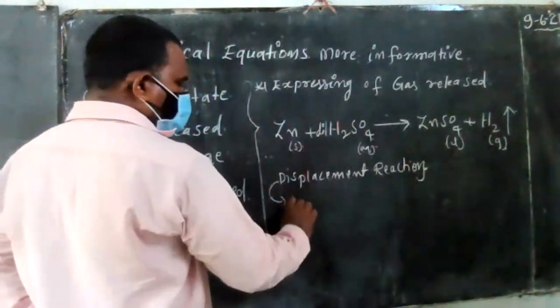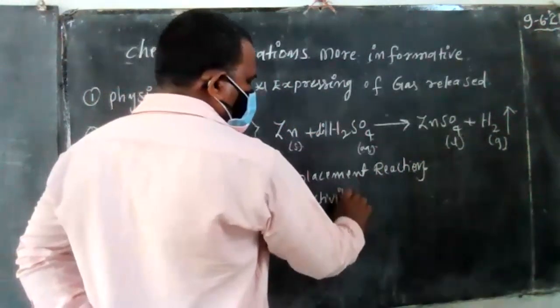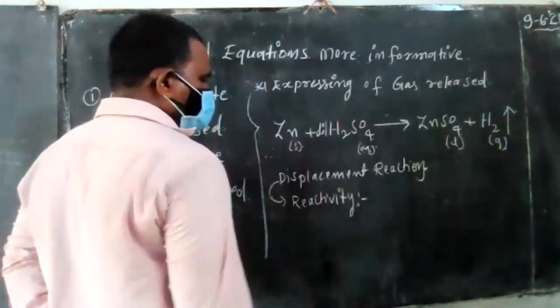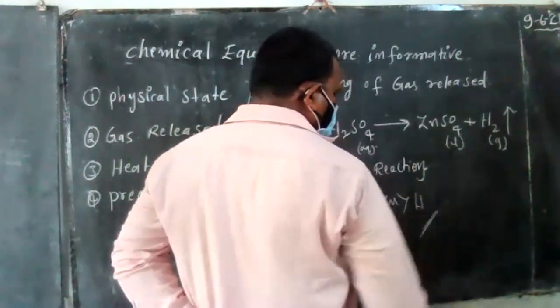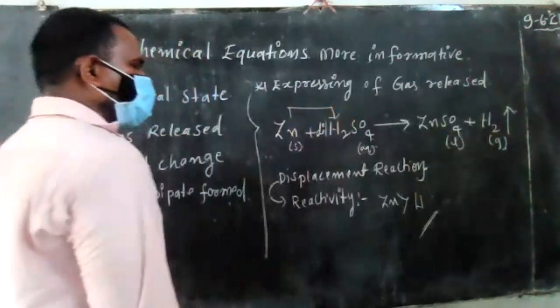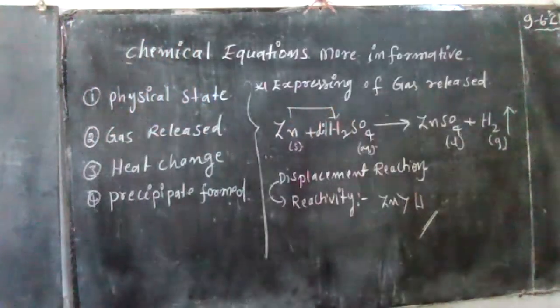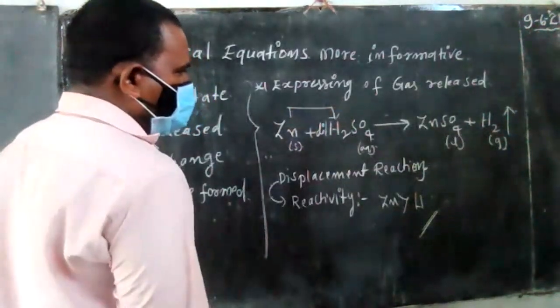Displacement reaction depends upon the reactivity nature. Zinc is more reactive than hydrogen. So that's why the zinc occupies the hydrogen place, and that's why it forms zinc sulfate.